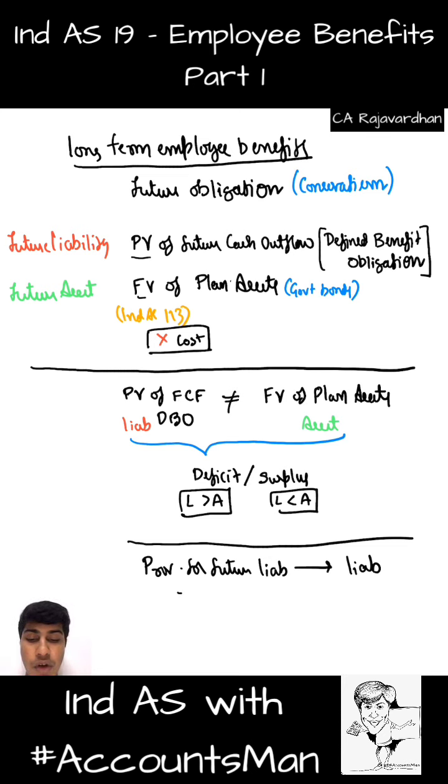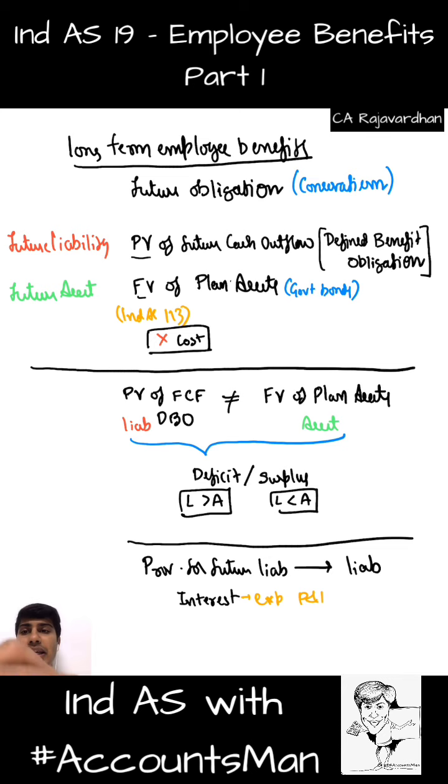So this will happen by way of interest. Every year I need to compute the interest at the rate at which the discounting was done previously. This interest is my expense and it will go to P&L. I'll write here, interest will be my expense that should be transferred to P&L every year. And this expense, whatever the debit is made, will be compensated by crediting the provision for liability, which will increase my liability to reach the actual liability amount at the date of maturity.